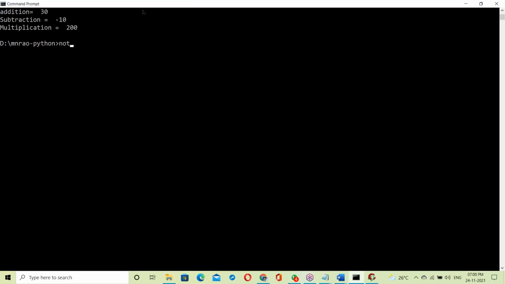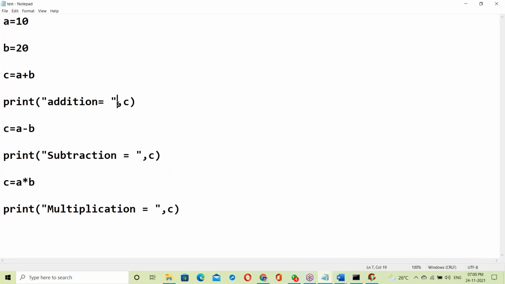Yes, that Notepad. Open that test.py script here. Here are some mistakes. Suppose here a comma is missing. Suppose here a double quotation is missing. Suppose here a bracket is missing. There are three mistakes in this.